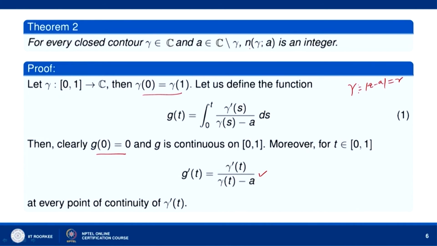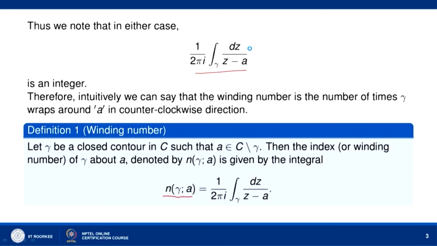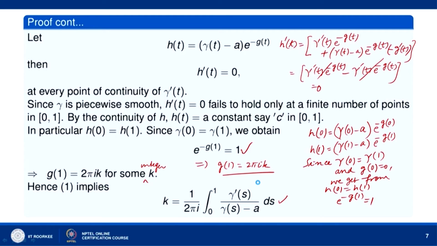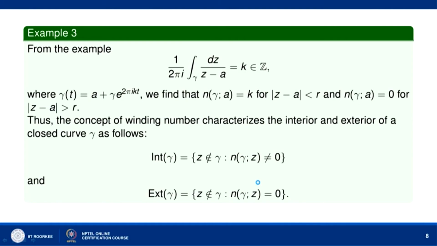So, n gamma a, where n gamma a is this, 1 over 2 pi i times the integral over gamma of dz over z minus a. It is an integer. We are taking gamma as gamma t here, or gamma s. So, from the example, 1 over 2 pi i times the integral over gamma of dz upon z minus a is equal to k, where k is an integer. Okay, let us go back to the example with which we started.